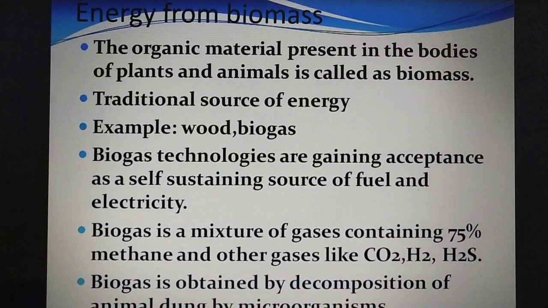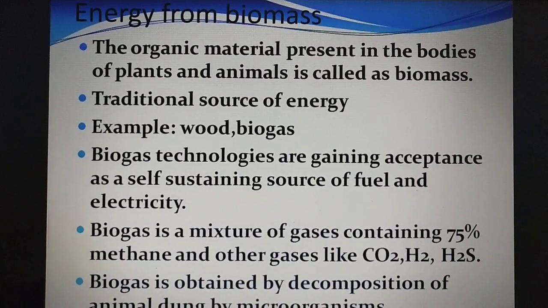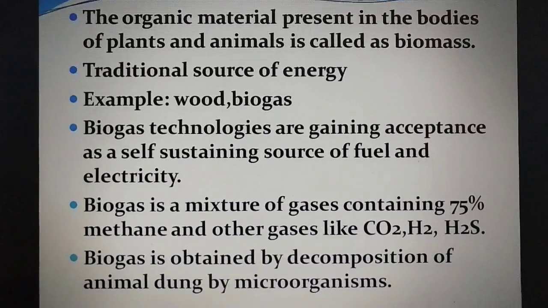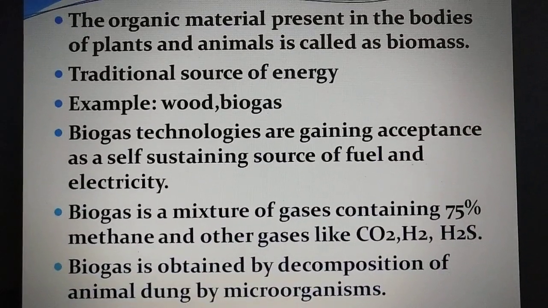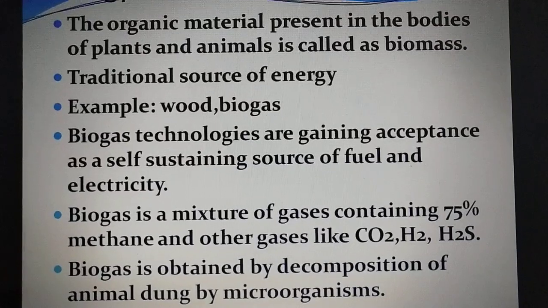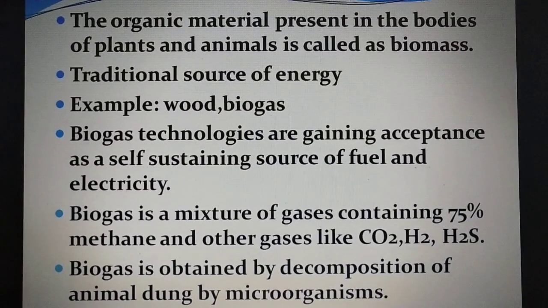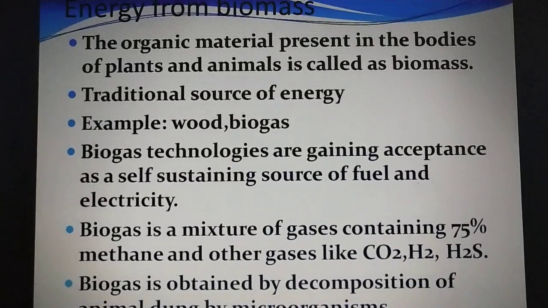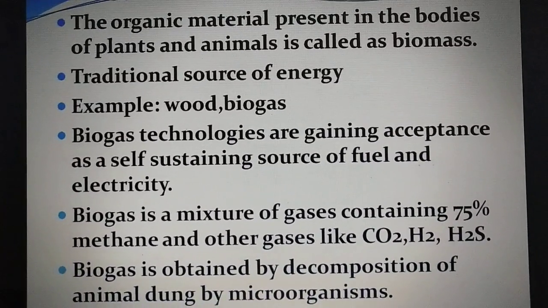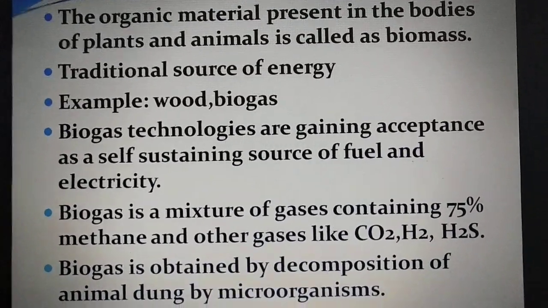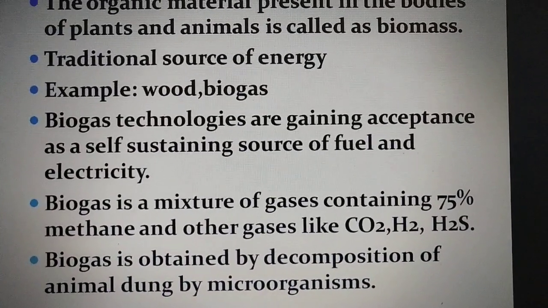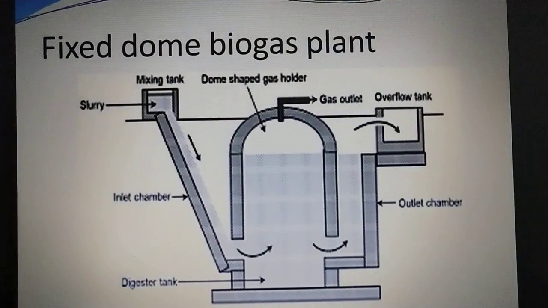Nowadays, biogas technologies are gaining acceptance as a self-sustaining source of fuel and electricity. Now, what is biogas? Biogas is a mixture of gases containing 75% methane. Since it is methane, it is a clean fuel, and other gases like carbon dioxide, hydrogen and hydrogen sulfide are present. It is obtained by the decomposition of animal dung by microorganisms.